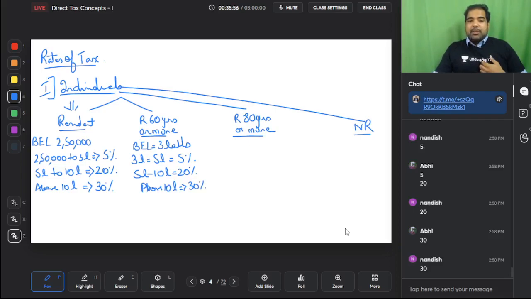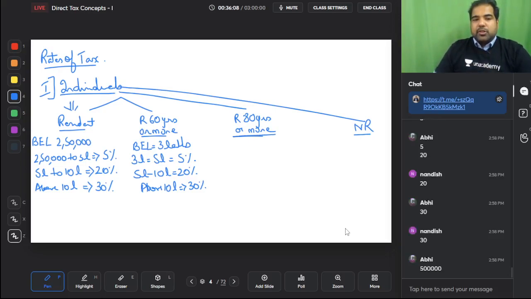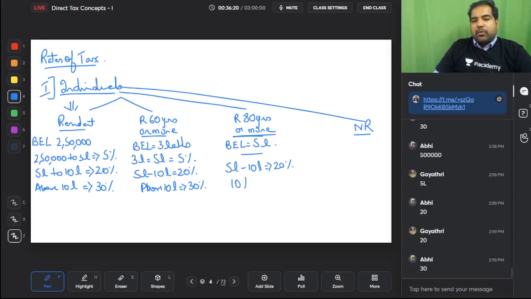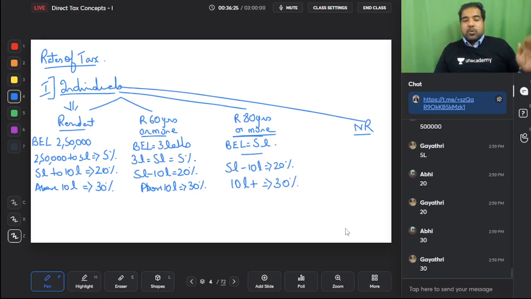Guys, here please keep in mind that you are getting a 50,000 higher basic exemption limit. And here if you're 80 years or more, then your basic exemption limit becomes 5 lakhs. So you don't have the first slab, no. Straight 5 lakhs to 10 lakhs, you will be at 20%. And above 10 lakhs, you will be at the rate of 30%. Guys, this is what it is. So every person gets a basic exemption limit, yes, 2.5 lakh, 3 lakh and 5 lakh.